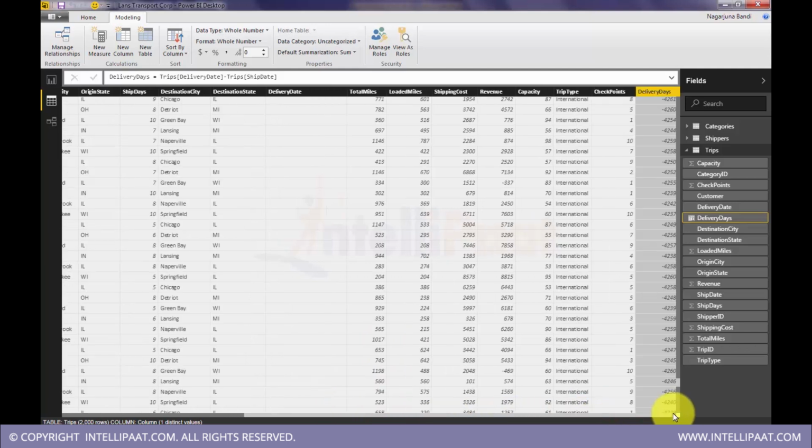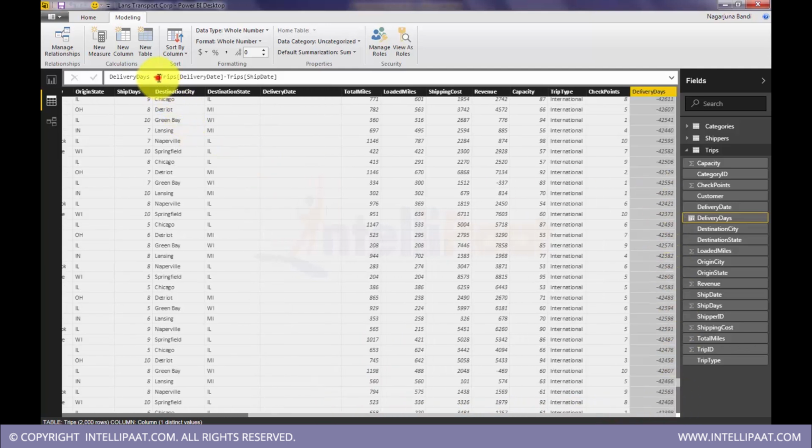So to show this as a big number here, let's do some more calculation. We'll do a conditional statement here. If delivery date is blank, then put 0, else do a subtraction.